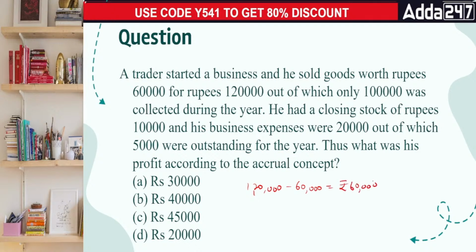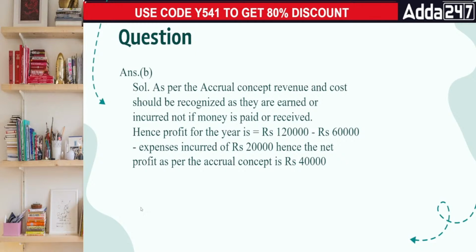Hai na? Then what happened is he had a closing stock. 20,000 is your expense. So let's remove the expense of 20,000 as well. Na? Entire 20,000 should be allowed. So the last part is 40k. The answer is 40k, everyone. The answer is B. Done, everyone.